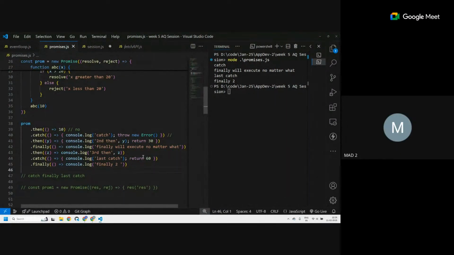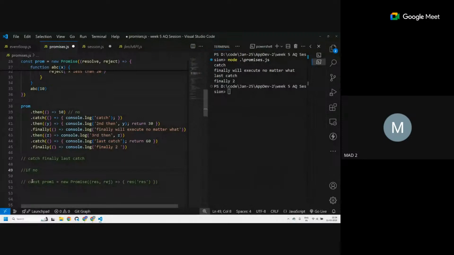Okay. So one more thing I have not shared with you. Sir, what does return 60 mean? Yes, that was what I was coming to next. What happens in this chaining is whatever is the return value of the previous dot then, that will be received by the next one. So in this case, if I remove the error, what will happen? Let's see. This catch will execute. Let me type this out again.